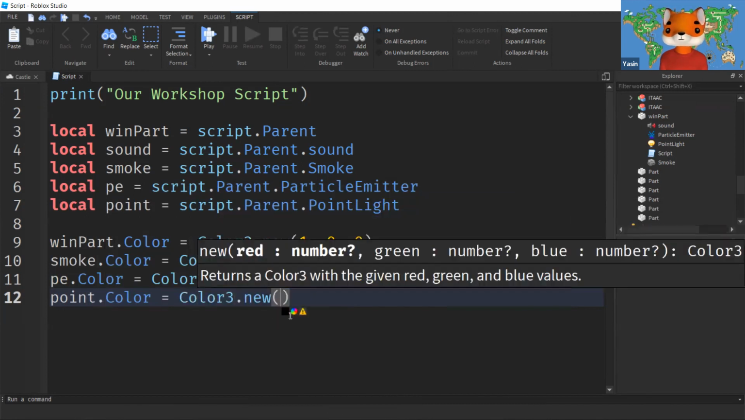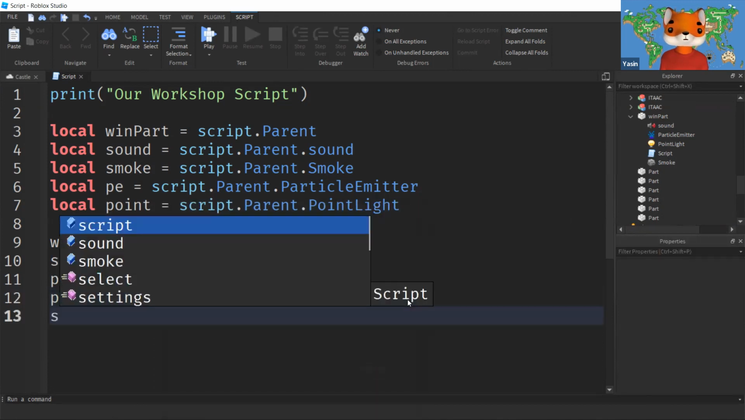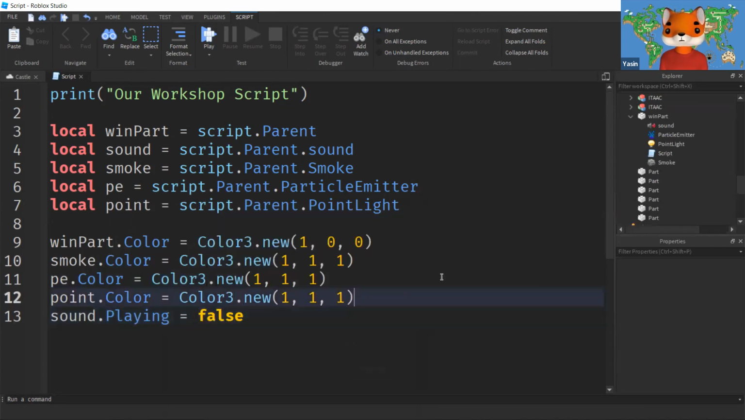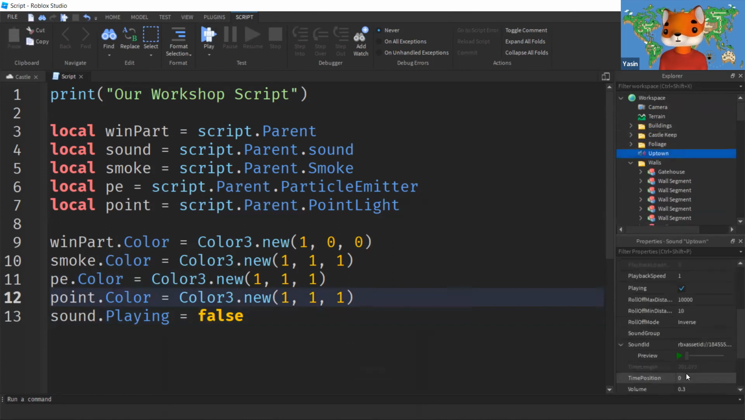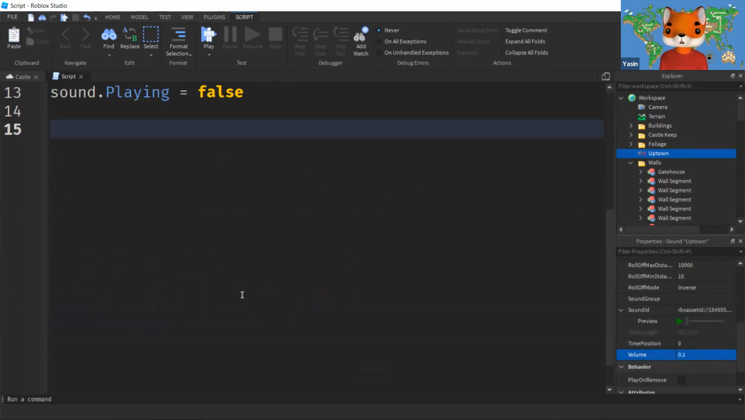Now, as soon as you step on this part, it's going to change its color and play the sound. So sound is not playing. And the background music is too loud. So I will turn the background music a little bit lower, 0.1. That looks good.